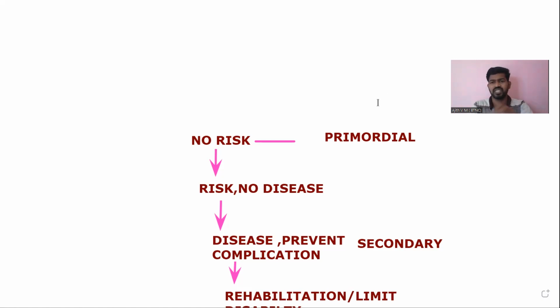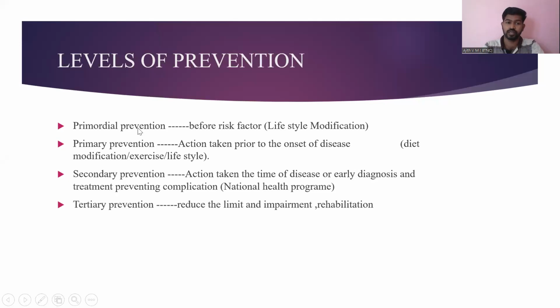So you have to remember these words before I start the levels of prevention. Now see the levels of prevention. The first one is primordial. In primordial, I have said there is no risk factor. That means the person can live a normal life. In his family, nobody has any risk factor for any disease. But the person himself makes some modification in his life and continues.